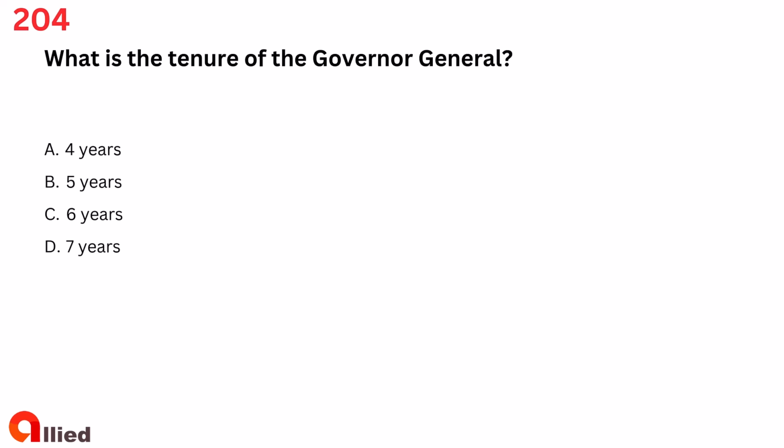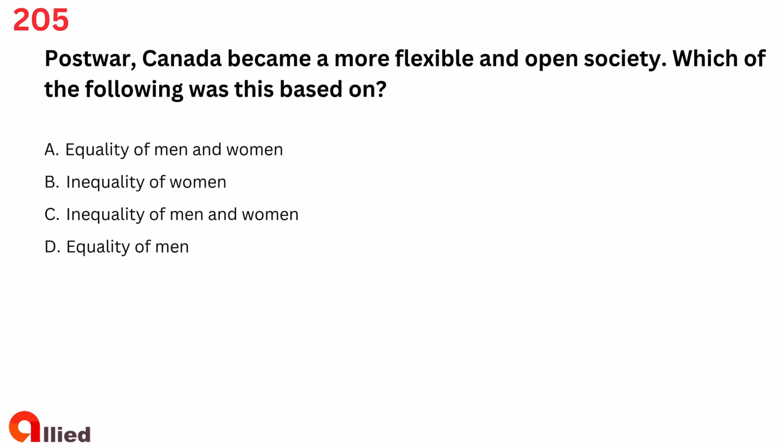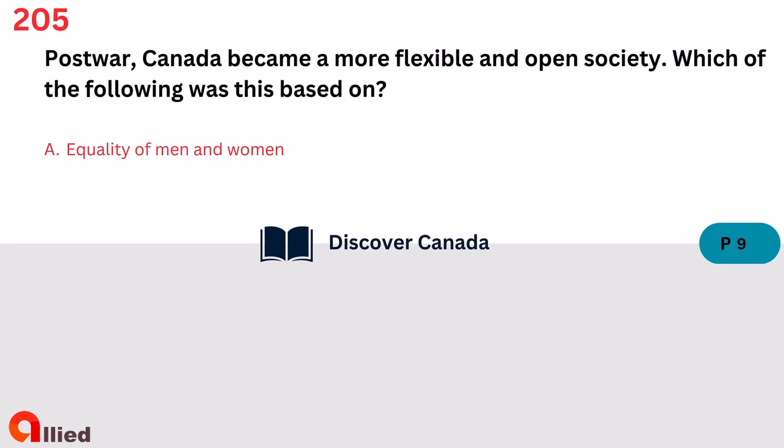D. 7 years. The answer is B. 5 years. Question 205. Post-war, Canada became a more flexible and open society. Which of the following was this based on? A. Equality of men and women. B. Inequality of women. C. Inequality of men and women. D. Equality of men. The answer is A. Equality of men and women.